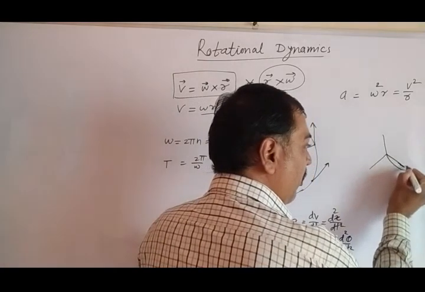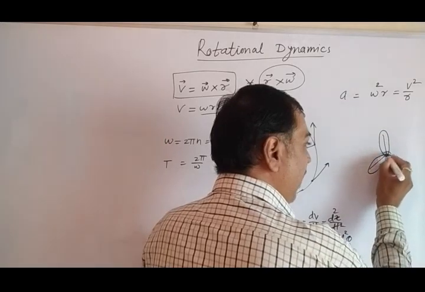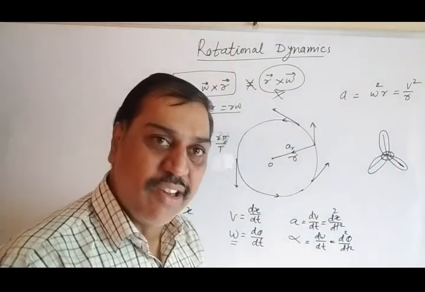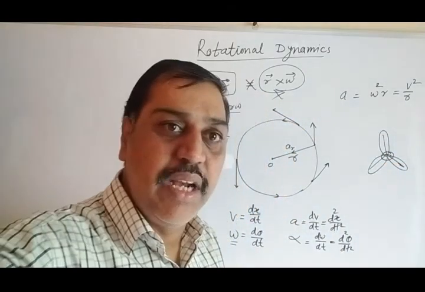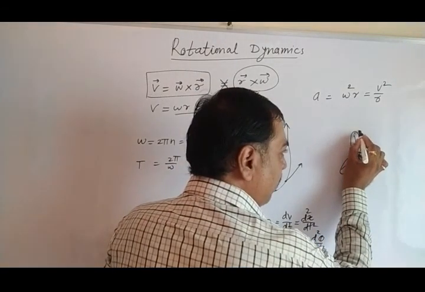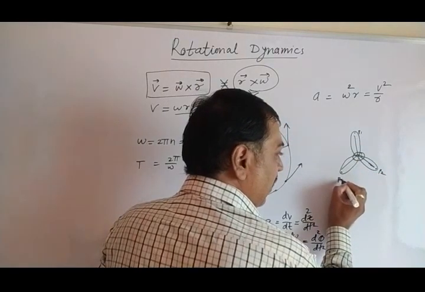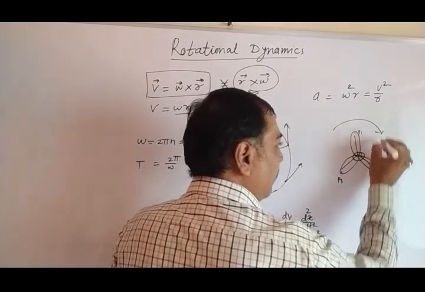Diagram is not important to us. Suppose the concept is important to us. Suppose this is a fan. So this is a fan. It is rotating. I have considered only 3 particles here. One particle is here somewhere at a tip, it is P1. At this tip it is P2. At this tip it is P3. And suppose fan is rotating like this.